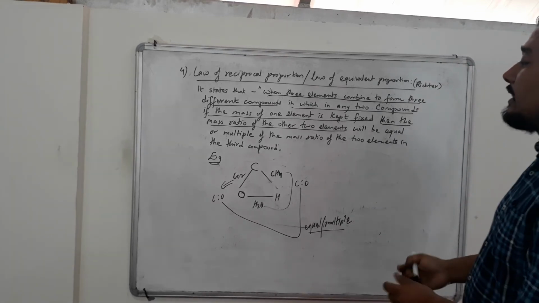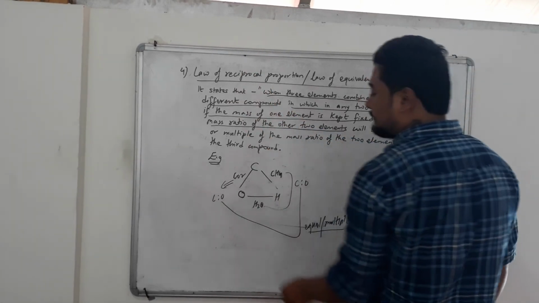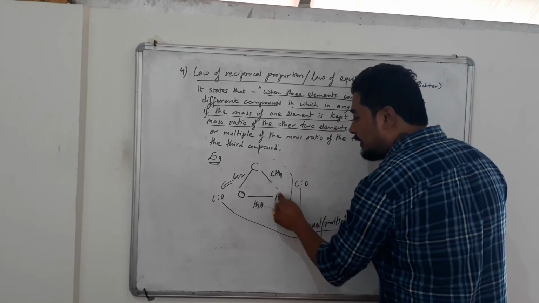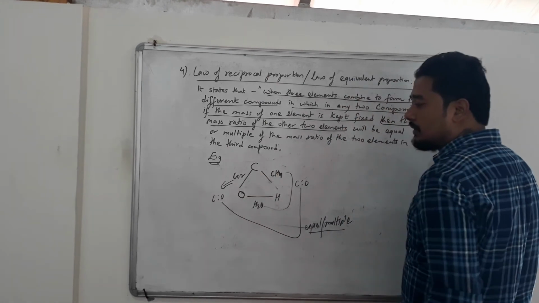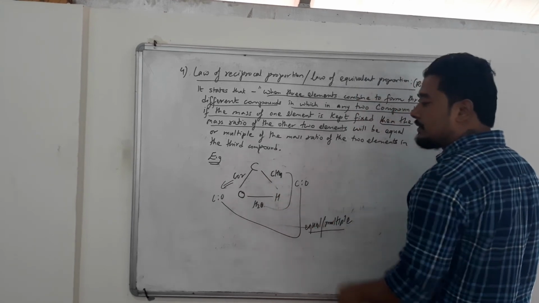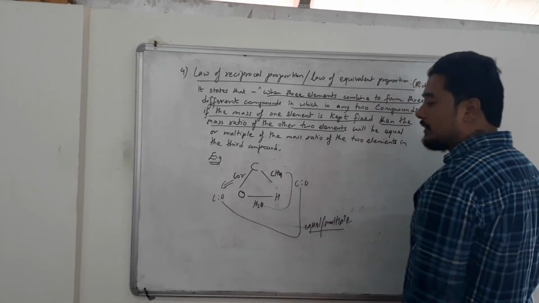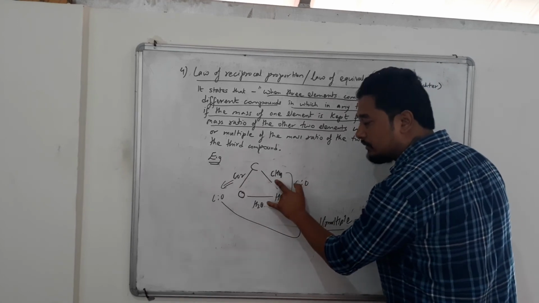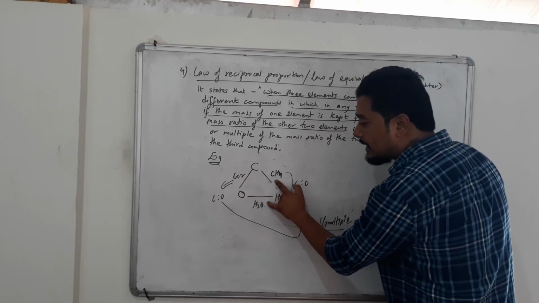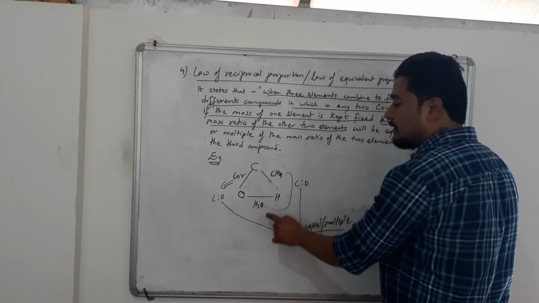Okay. Now let us see what is the law of reciprocal proportion. When three elements combine to form three different compounds, in any two compounds, if the mass of one element is kept fixed, who is that?